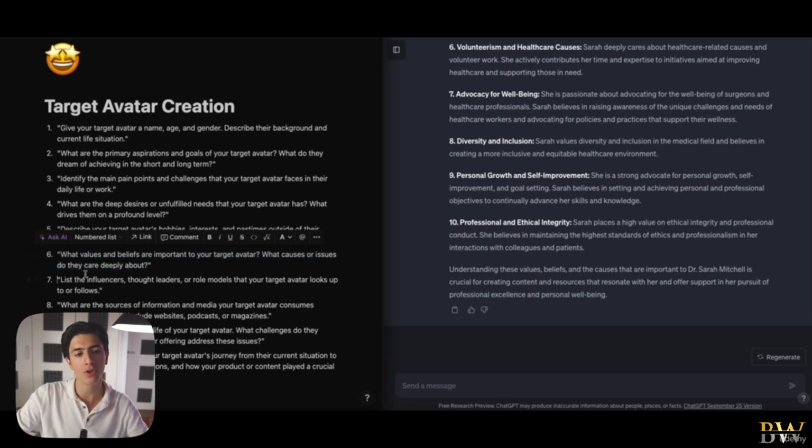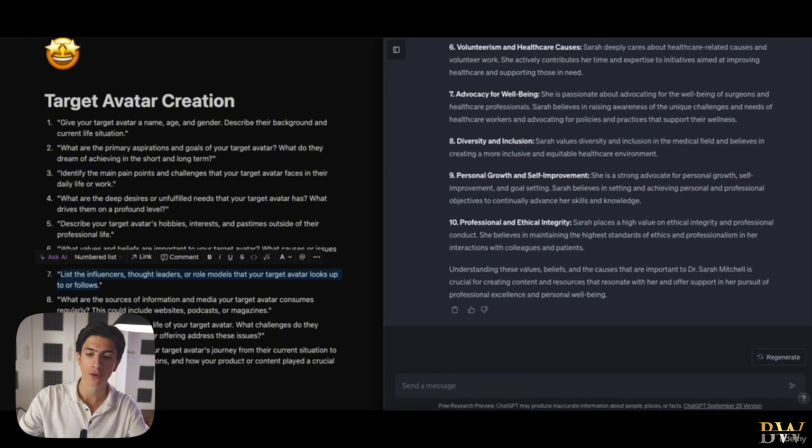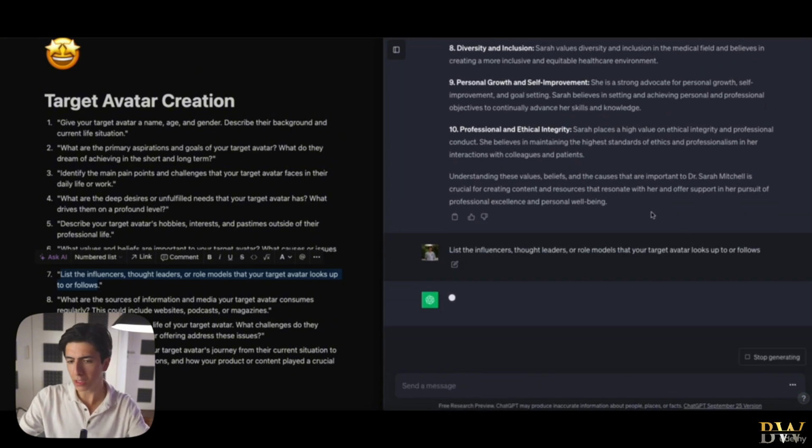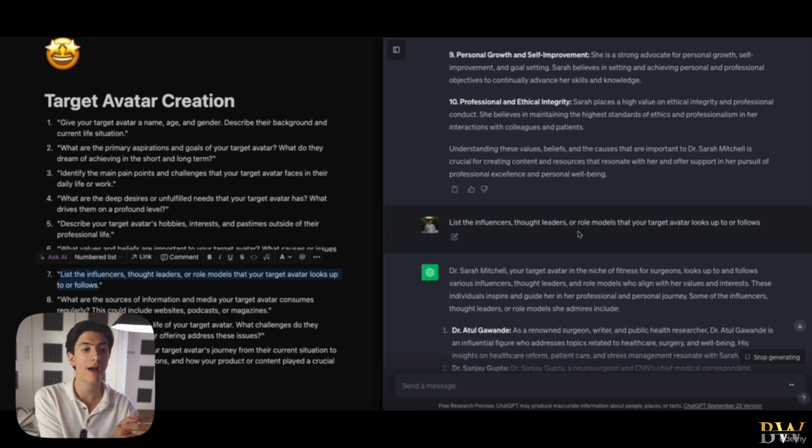And now let's move to the next prompt, which is: list the influencers, thought leaders or role models that your target avatar looks up to or follows. Very important prompt right here, because if those influencers and role models have a special way of talking or have content online, for example, and a special way of delivery of content, we can mimic those people, and we know that it's gonna appeal to our target avatar.